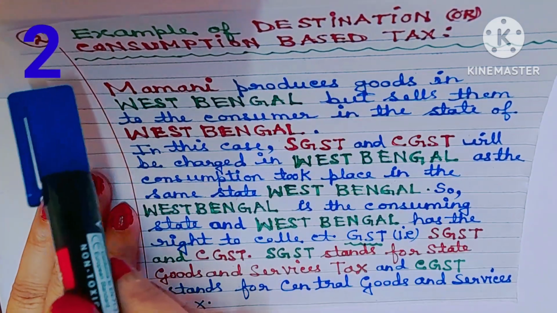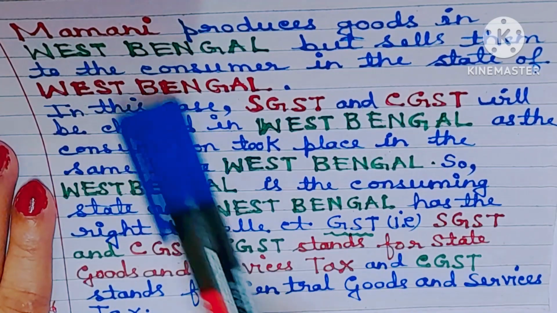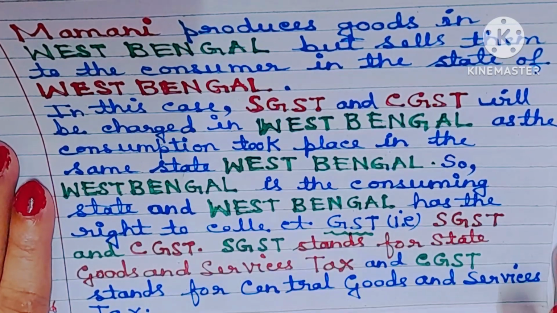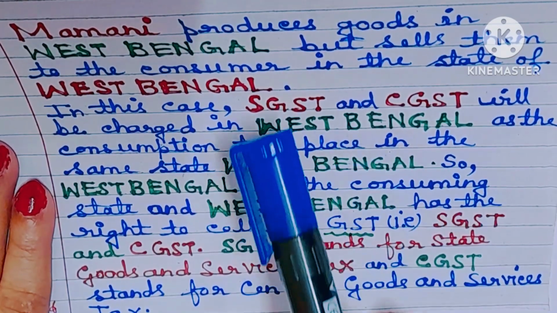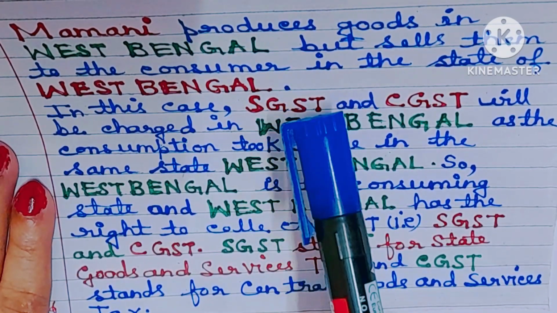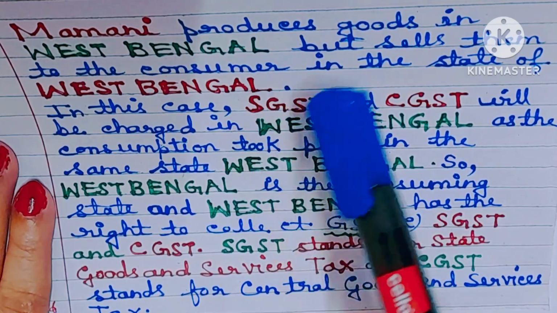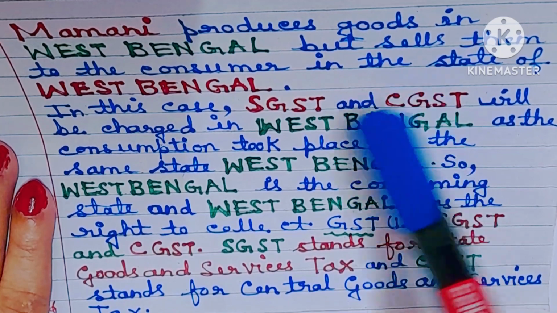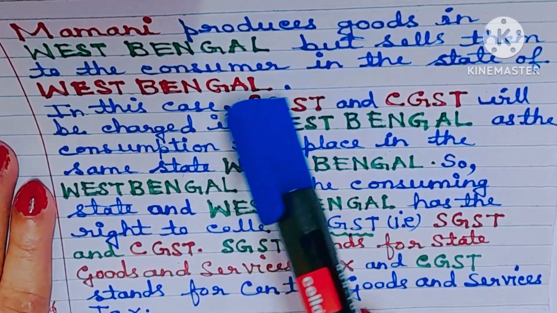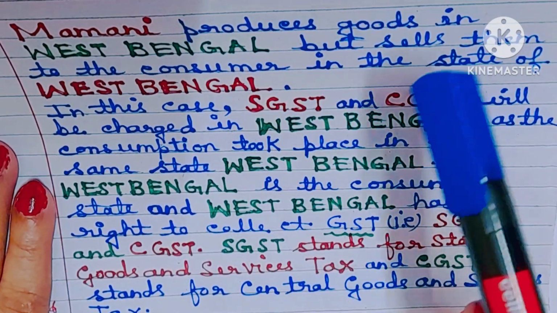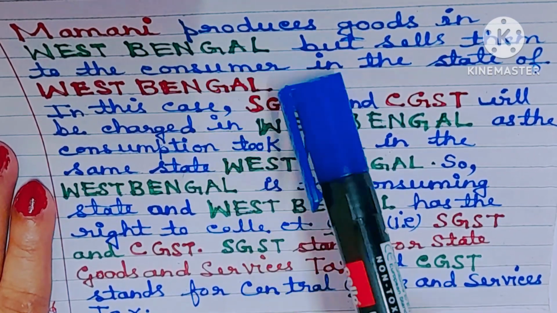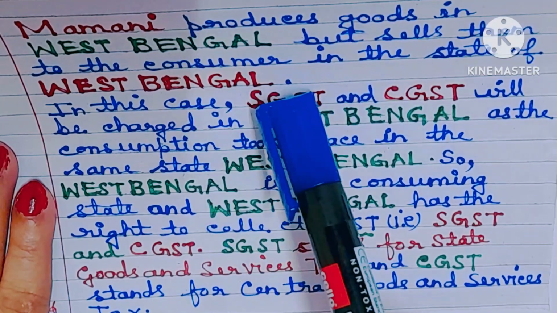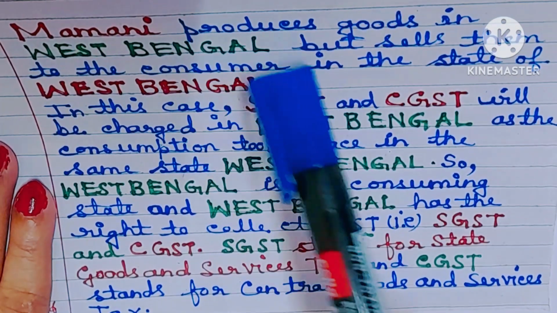Understood? Example of destination-based tax or consumption-based tax. This is example number 2. Mamuni produces goods in West Bengal but sells them to the consumer in the state of West Bengal. In this case, the state is the same. The producing state and the consuming state is the same, that is West Bengal.